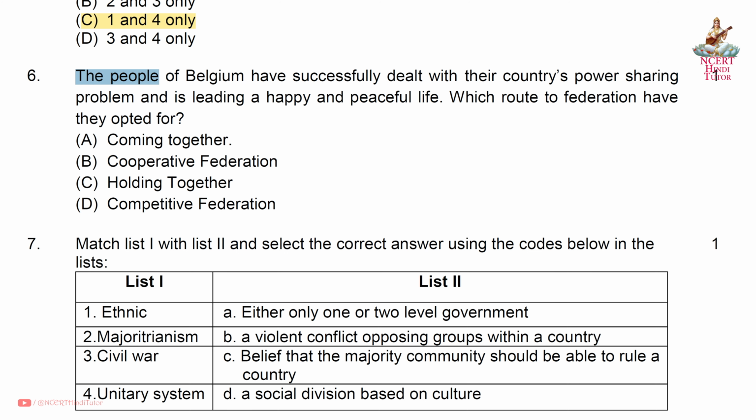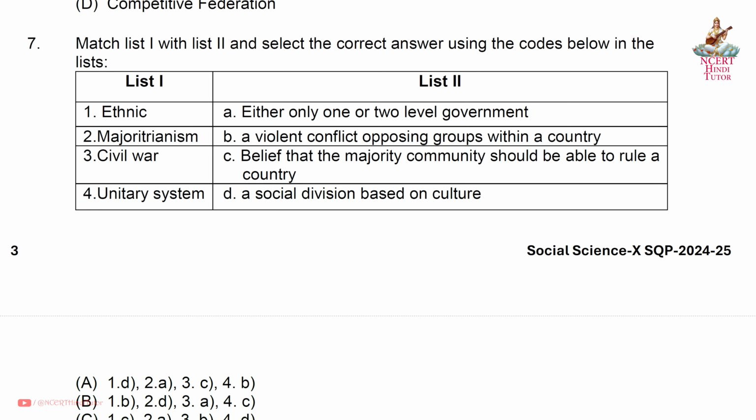Question 6. The people of Belgium have successfully dealt with their country's power sharing problem and are leading a happy and peaceful life. Which route to federation have they opted for? Answer C. Holding together.